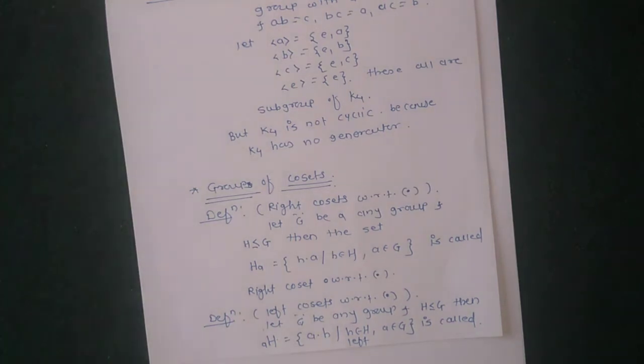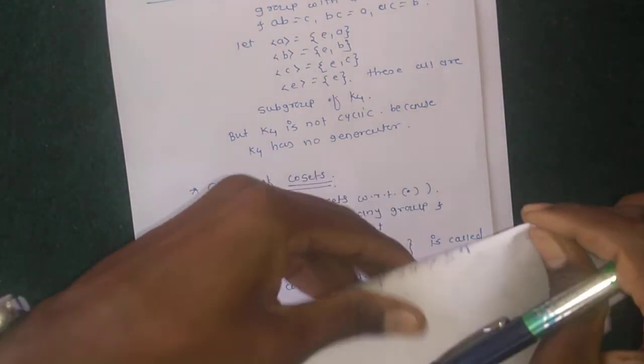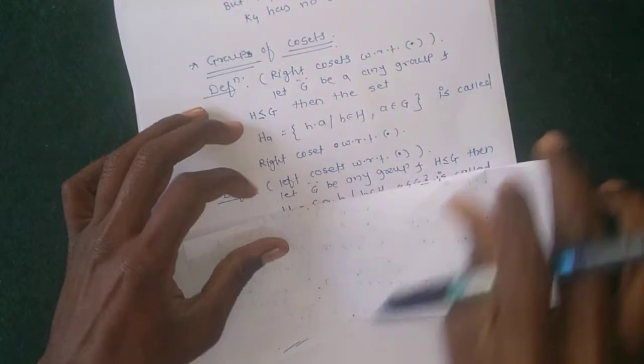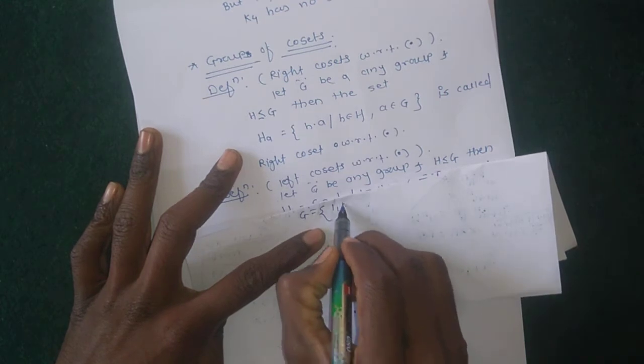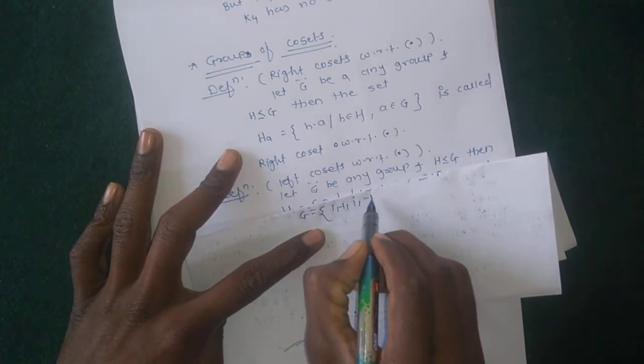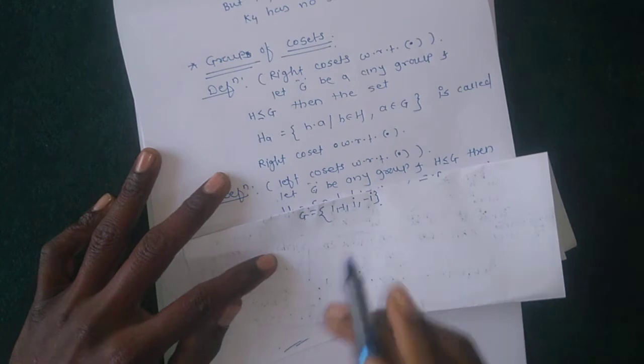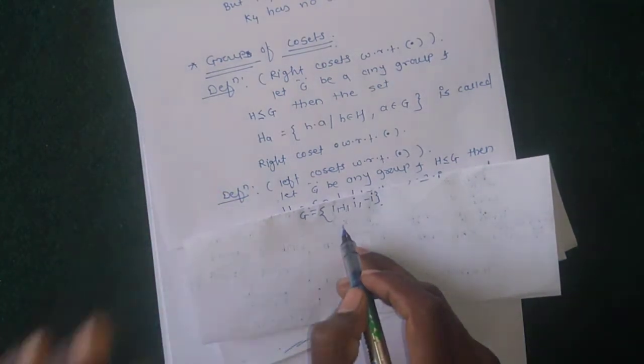So how do we use this definition to find cosets for a group? Suppose G is the Gaussian integer set 1, minus 1, i and minus i, and choose one subgroup of this group.